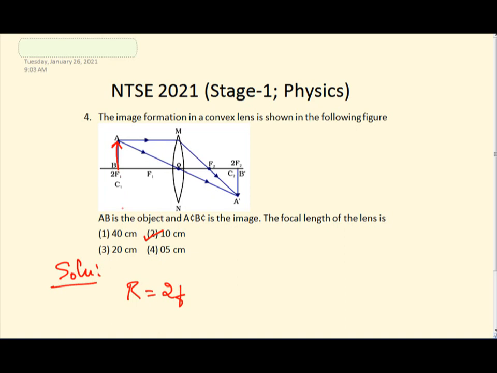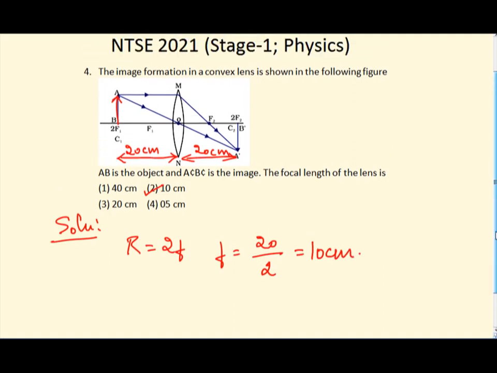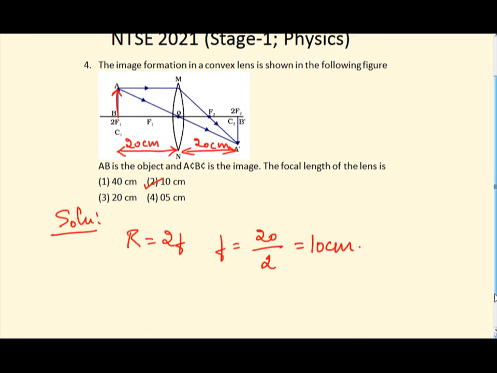And if r is 20 centimeters, then f obviously will be equal to 20 divided by 2, which is 10 centimeters. Okay, so this is one of the methods of doing it.